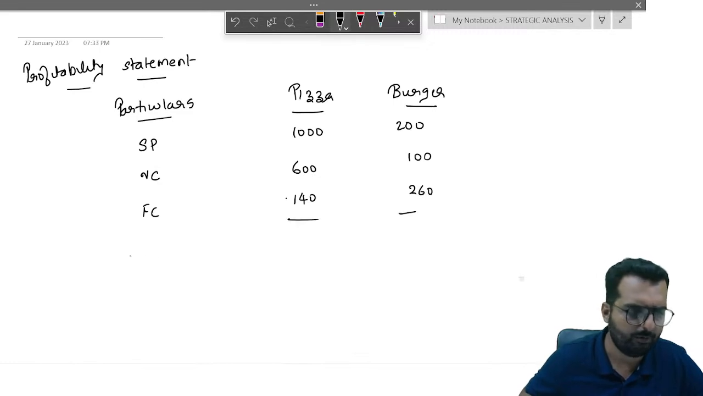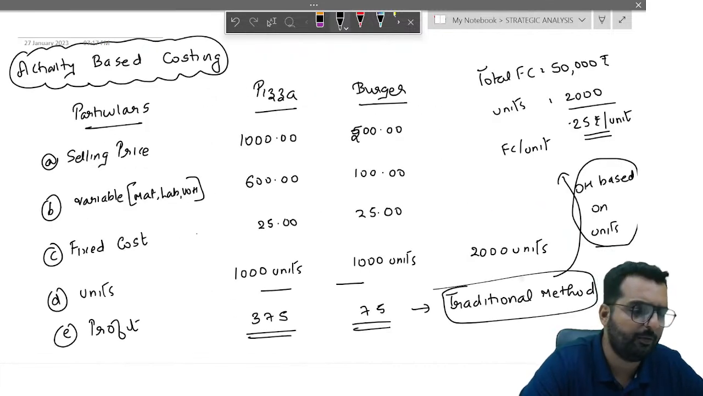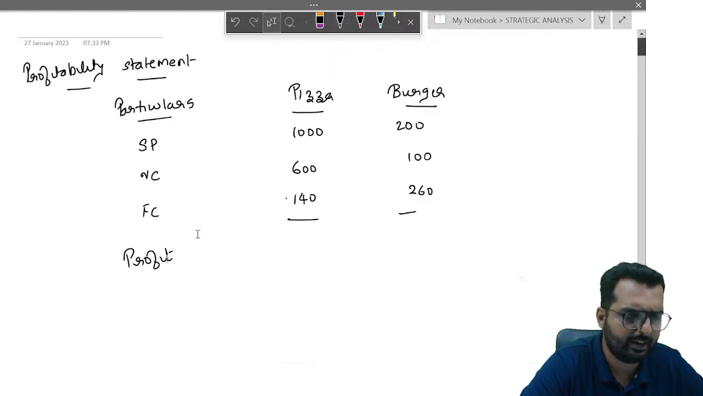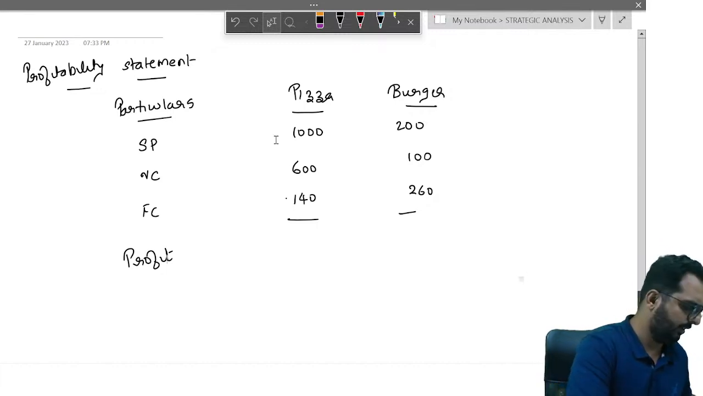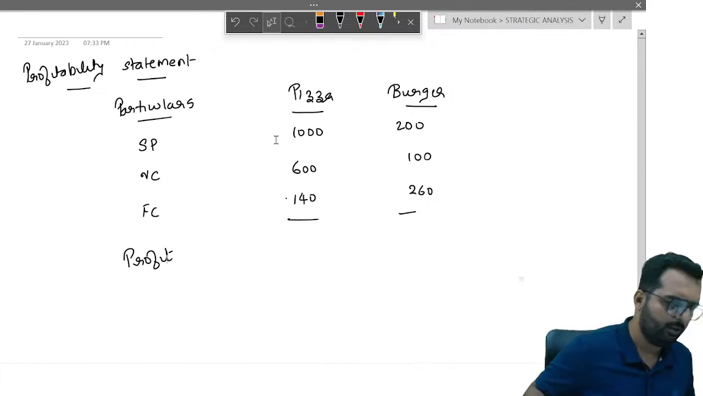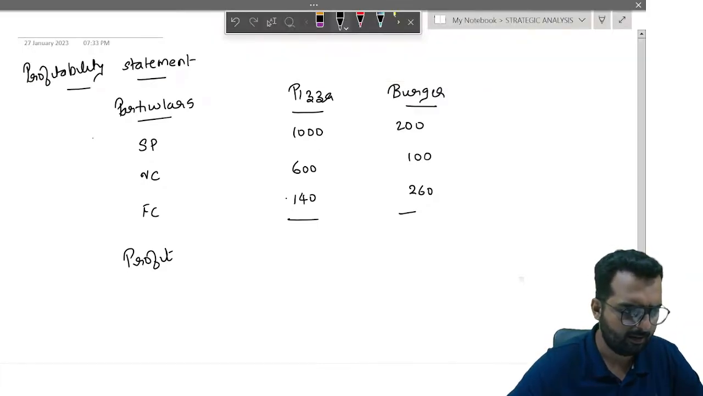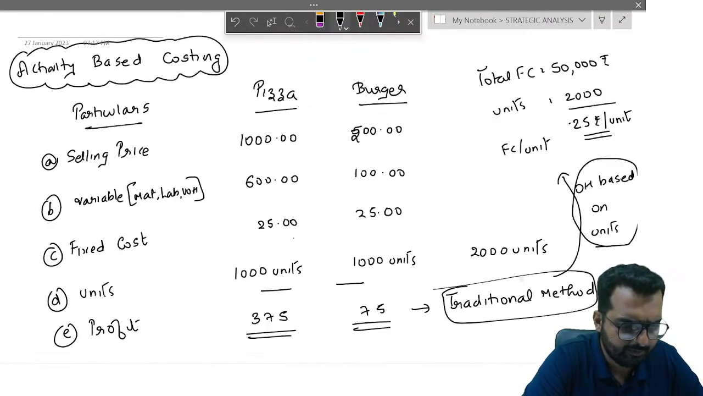So friends, the profit will change now. Earlier, how much did we get? Earlier case, we got the profit as 375 and 75, right? Let us check how much we get now. So 600 is 400, 400 minus 140. Do I get the answer as 260 over here? Wait, how much did I get earlier? We got 375, is it?